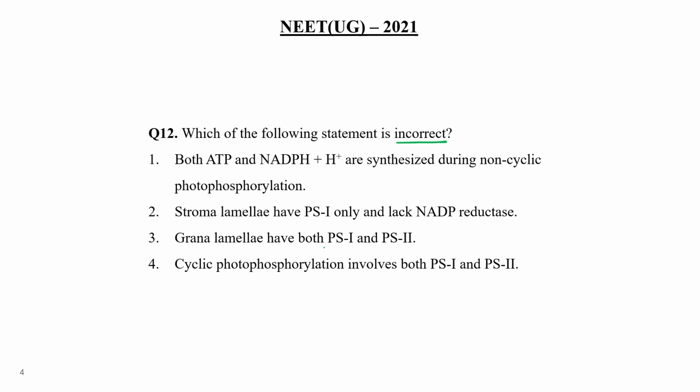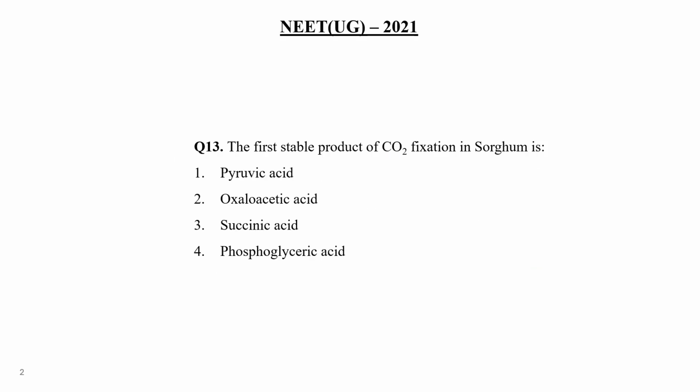Stroma lamellae has both PS1 and PS2, photosystem 1 and 2. Yes. Cyclic photophosphorylation involves both PS1 and PS2. No, cyclic photophosphorylation involves only one photosystem, that is PS1, not PS2. These two are involved in non-cyclic photophosphorylation, meaning P680 and P700 both are involved in non-cyclic photophosphorylation. In cyclic, only PS1 or P700 molecules are involved. So the incorrect statement is choice number 4. Clear? Okay. Now, next question, question number 13.